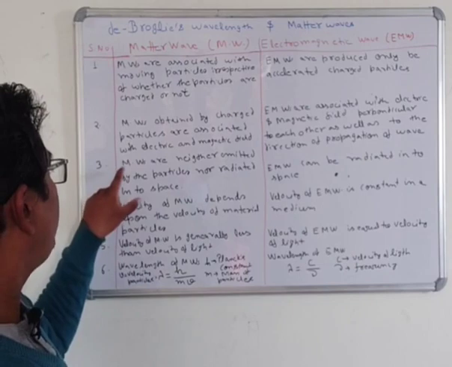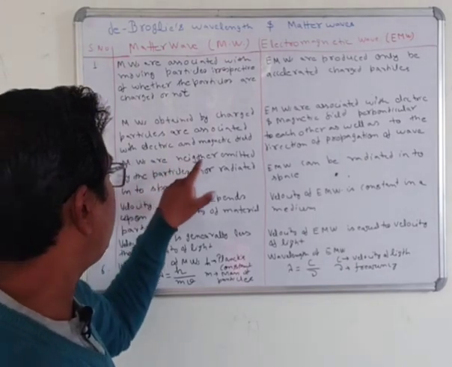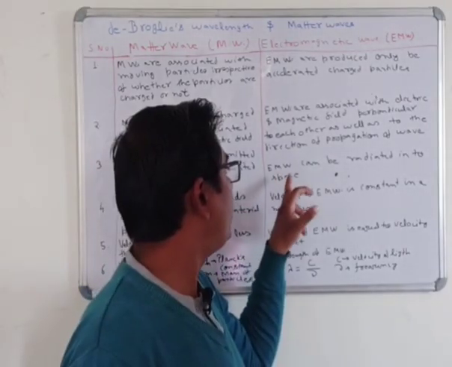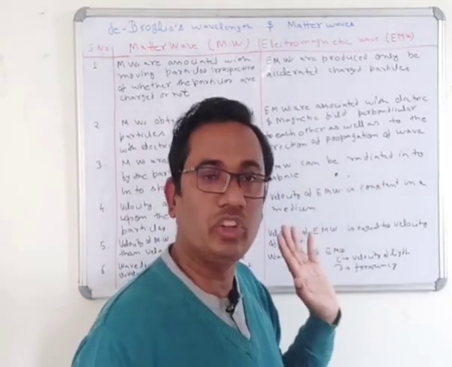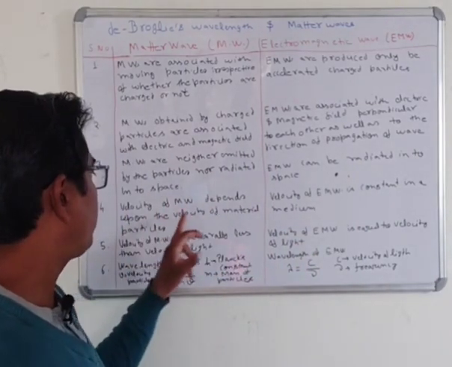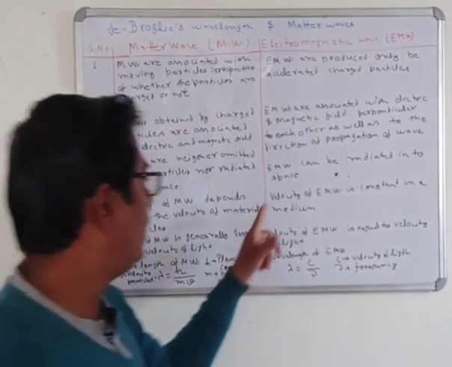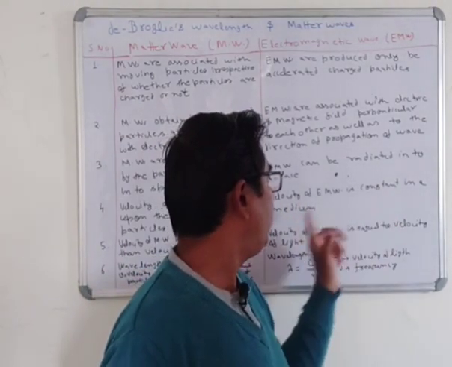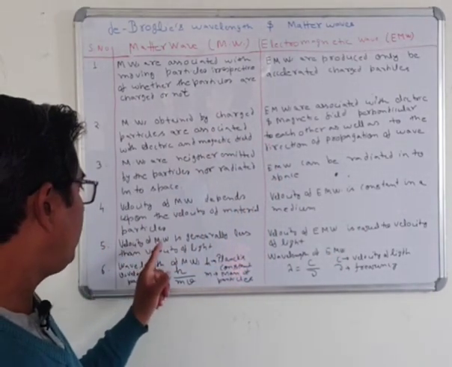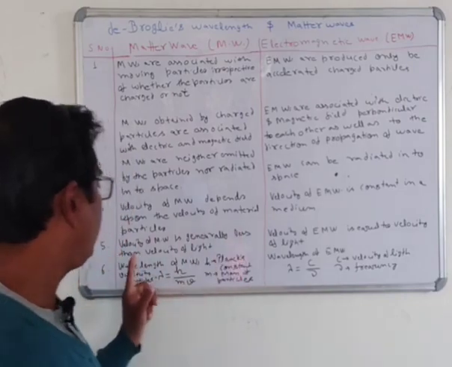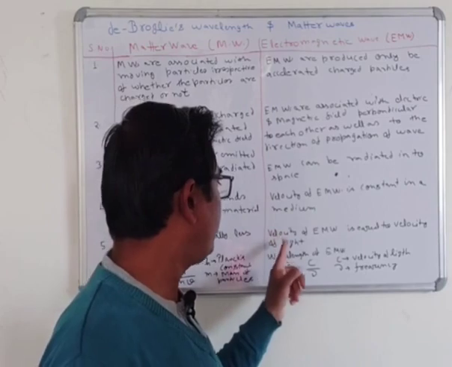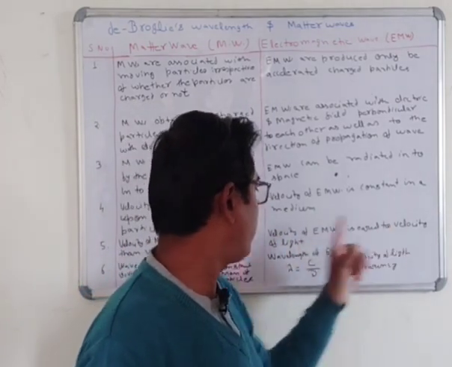Third, the matter waves are neither emitted by the particles nor radiated into space. But electromagnetic waves can be radiated into space. Fourth, the velocity of the matter wave depends upon the velocity of the material particles. Here the velocity of the electromagnetic wave is constant in a medium. Fifth, the velocity of the matter wave is generally less than the velocity of light. But the velocity of the electromagnetic wave is equal to the velocity of light.